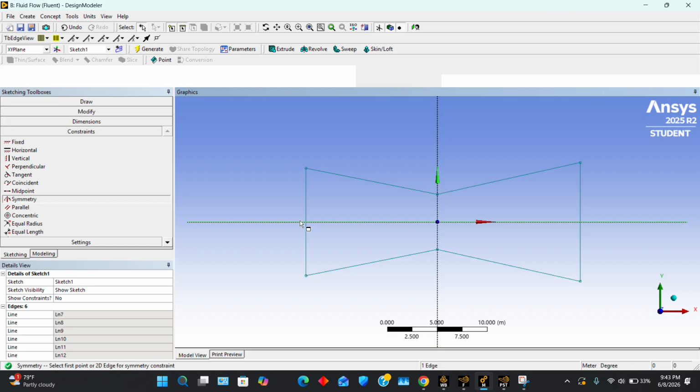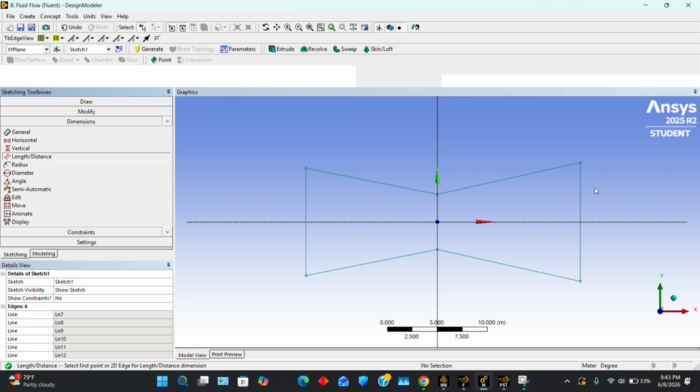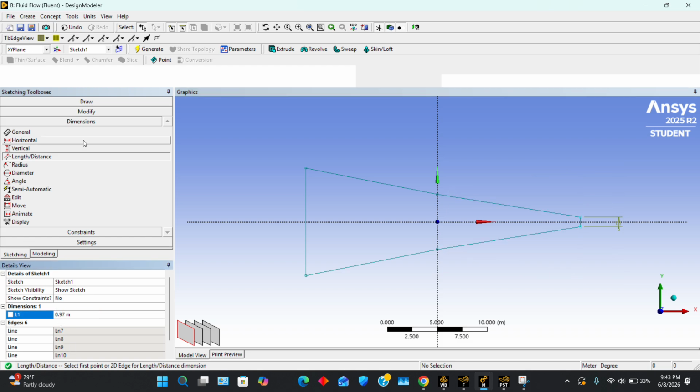And then for dimensions, I just used length. The outlet length is 0.97 meters. It's gonna look a little wonky until we put everything else in.